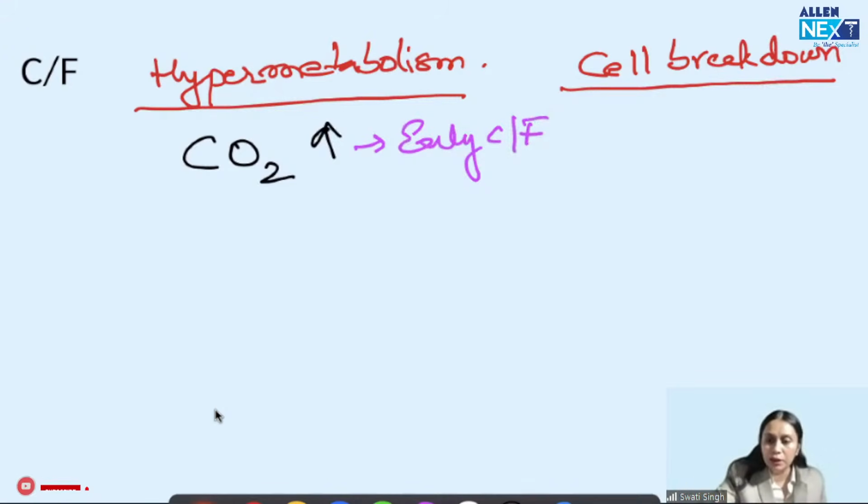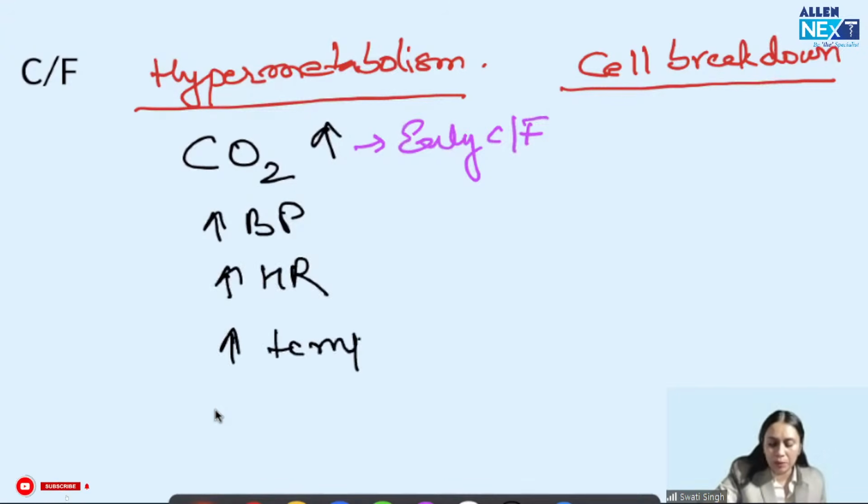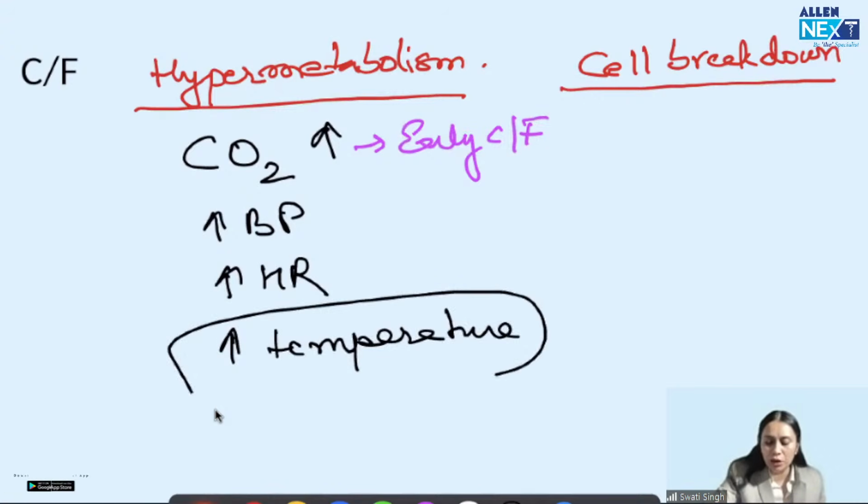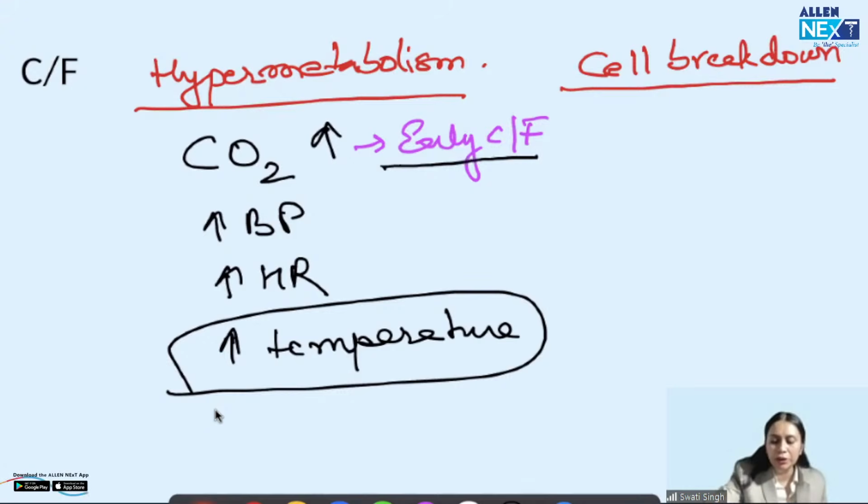Then other clinical features of hypermetabolism: increased CO2, increased blood pressure, increased heart rate, increased temperature, hypermetabolic state. So it is a hyperthermic reaction, and the core temperature will increase. But this increase in the core temperature is not an early clinical feature. It is a late clinical feature. Got my point?